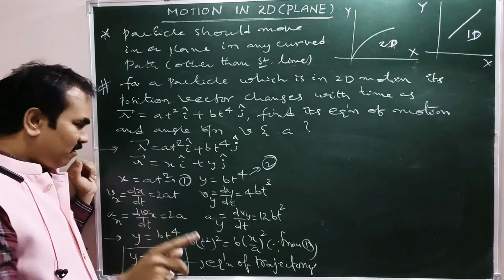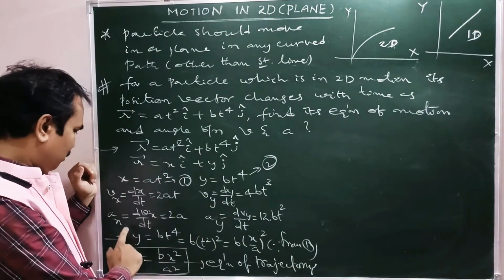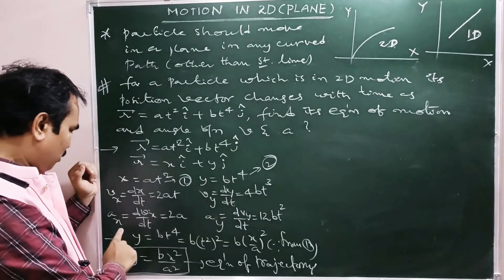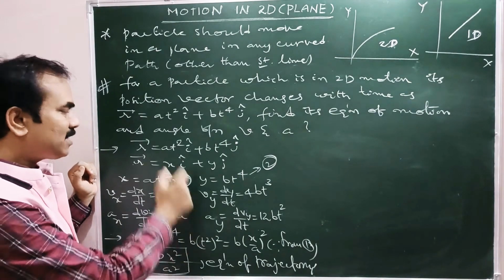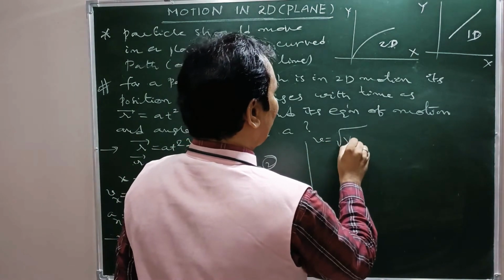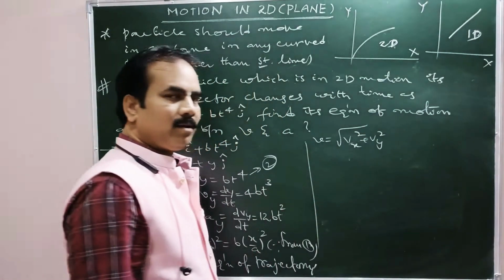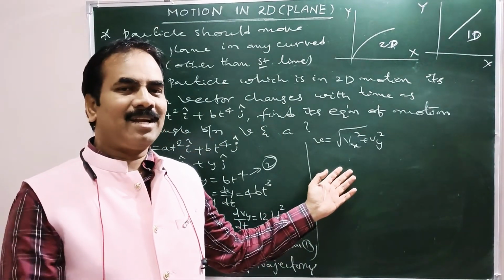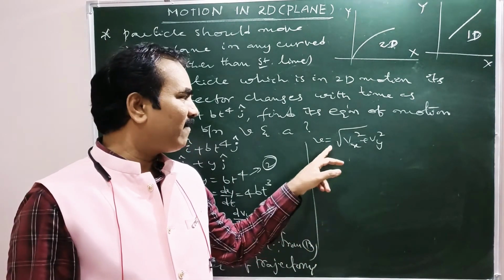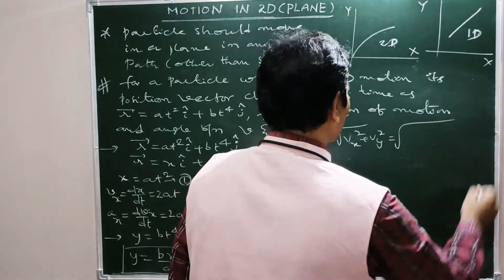Here, for velocity we have two components. We have to set one unique value for them, that is v equal to root over vx square plus vy square. What about a? A is also equal to root over ax square plus ay square. From the previous session, v is the combination of two mutually perpendicular components. So what is the net value? Root over vx square plus vy square.